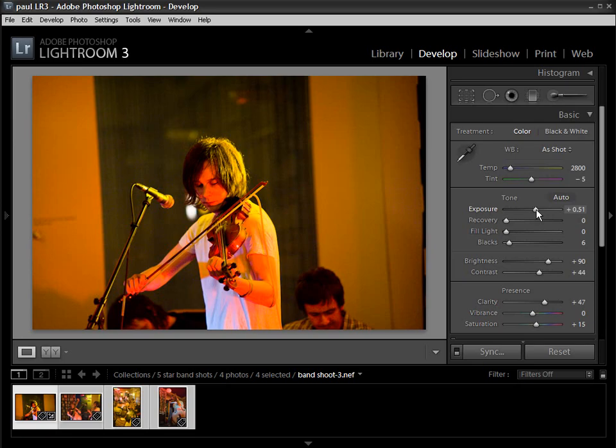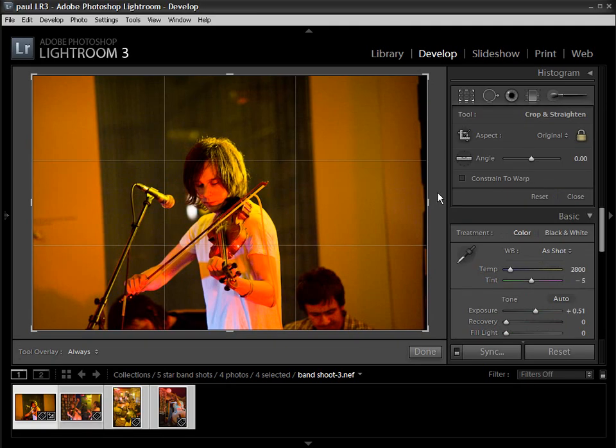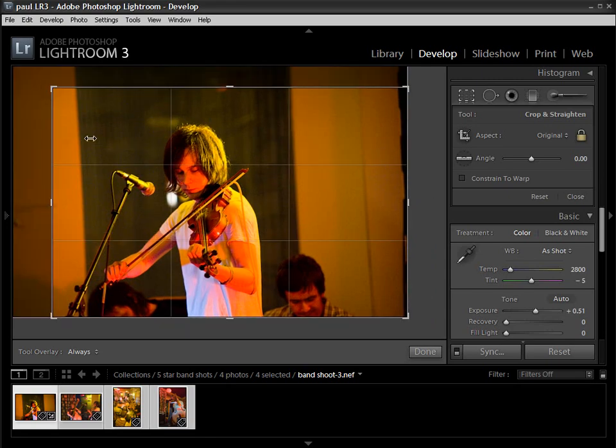You've also got control of the colour in here, the white balance, so you've got things like the temperature slider, a list of presets there for different lighting conditions, as well as the white balance sampler. Lightroom offers a lot more control than just these basic adjustments though. For starters, we can crop the image, so I've just pressed R on the keyboard there to bring up the crop. You can see we've got a grid overlay there.